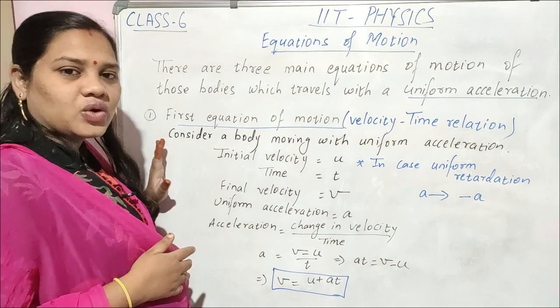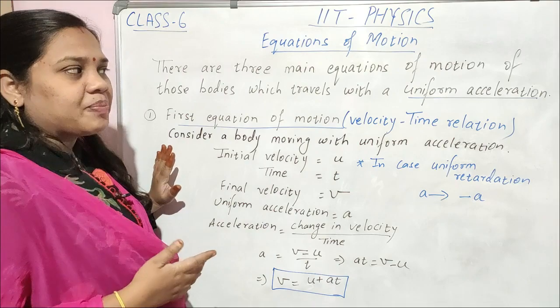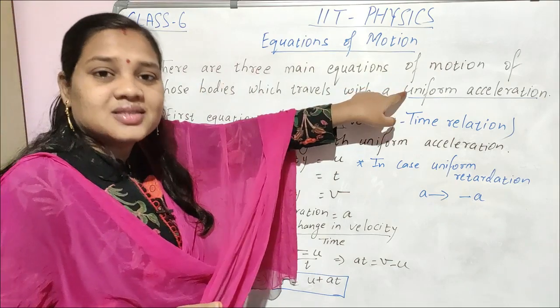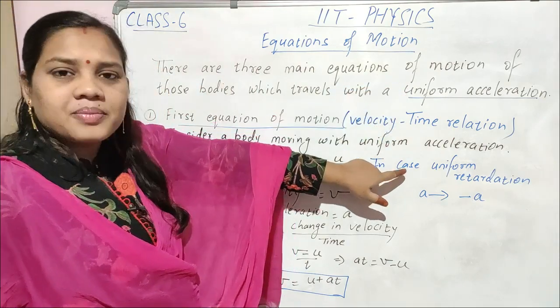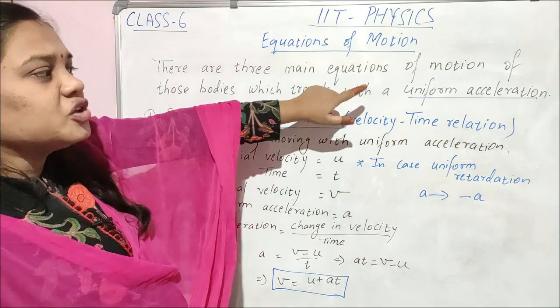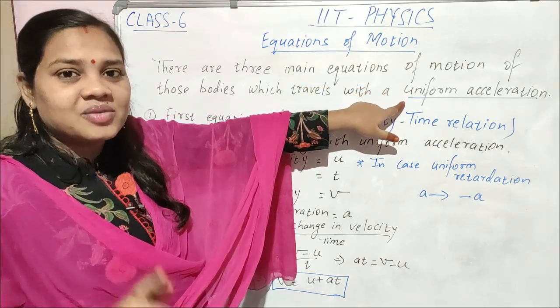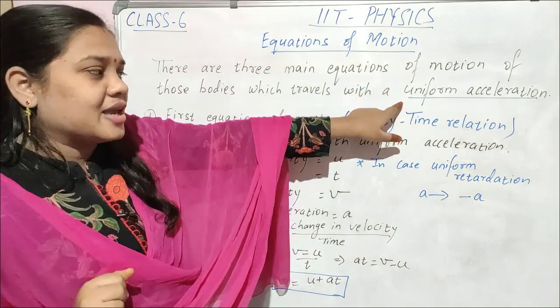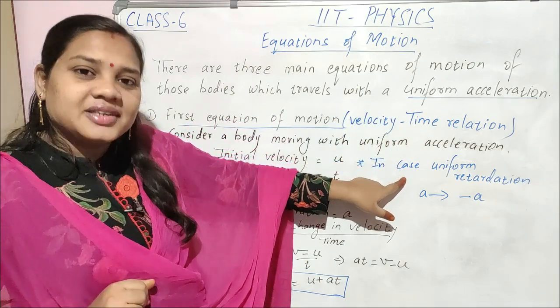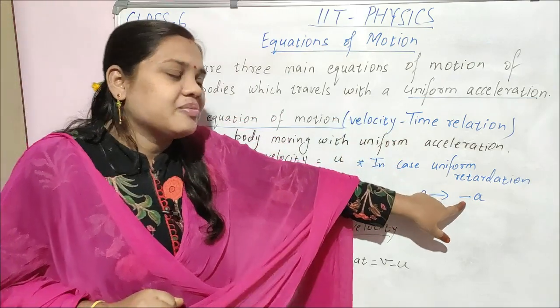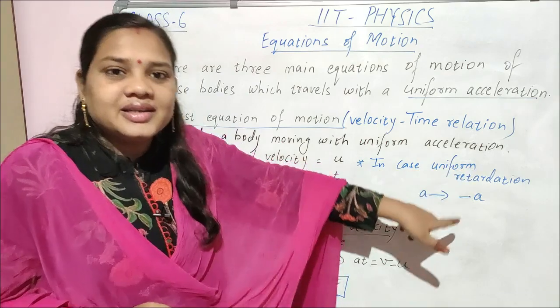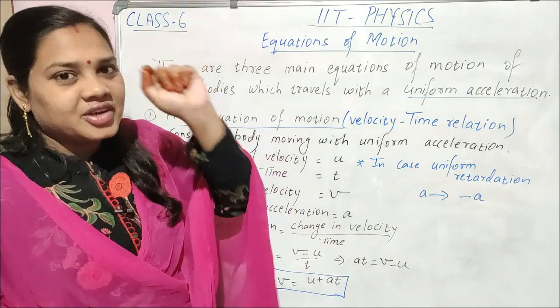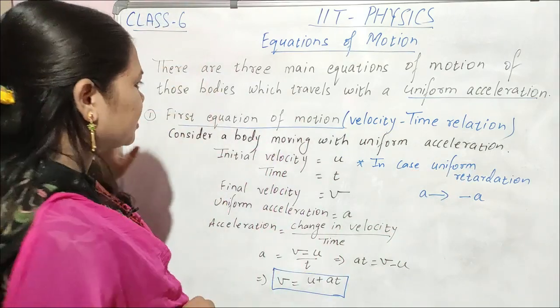So these three equations of motion will be applied for either uniform acceleration or uniform retardation. If it is uniform acceleration, then a will be positive, plus a. But if it is uniform retardation, then a will be minus, negative a. Got it, children? Very important thing, must remember.